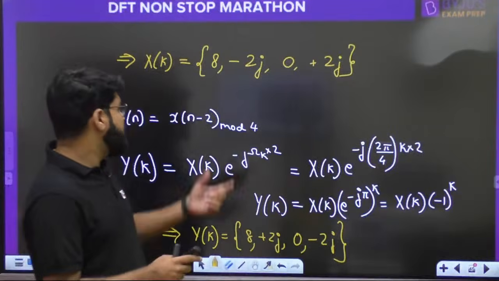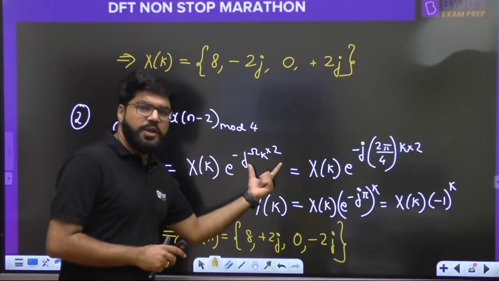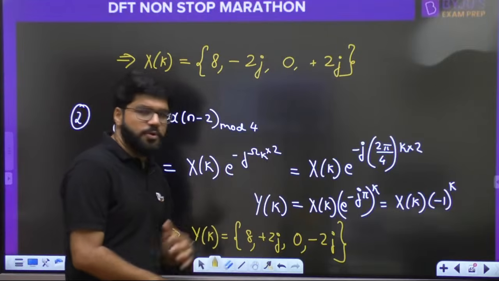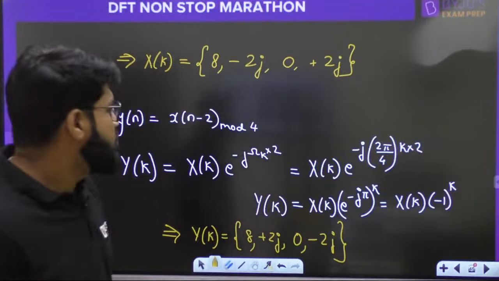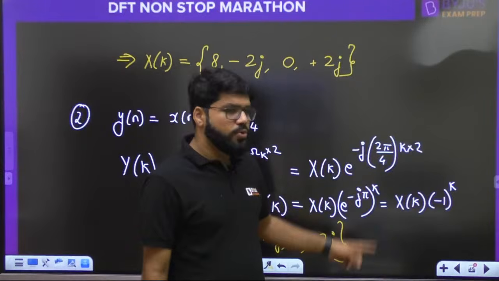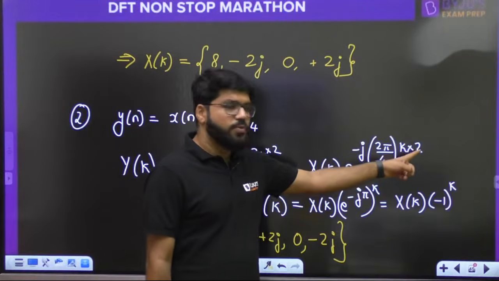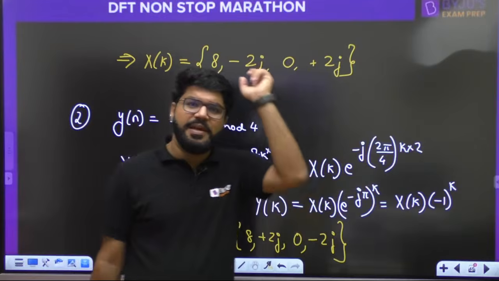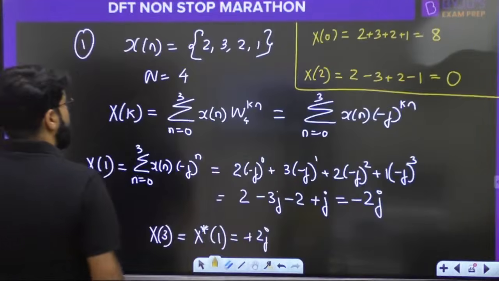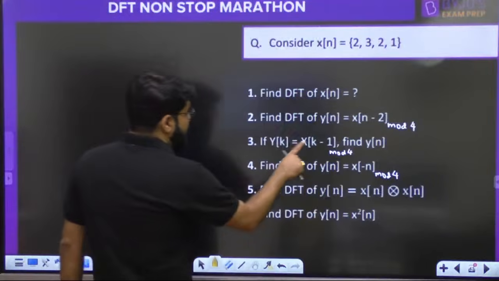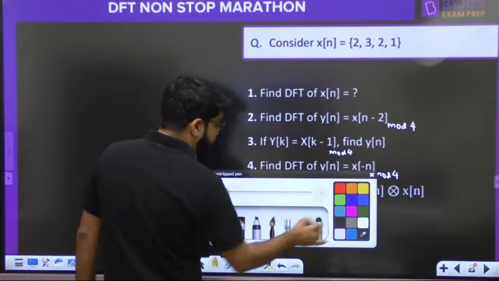The property is the same: shift in time corresponds to an exponential term, a phase term, in the frequency domain. So e power minus j omega_k into 2, e power minus j 2 pi by 4 into k. What is omega_k? The discrete frequency, which we discussed in the beginning. So next question: if Y[k] is X[(k minus 1) mod 4], find the value of y[n].